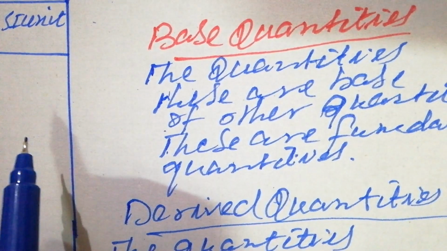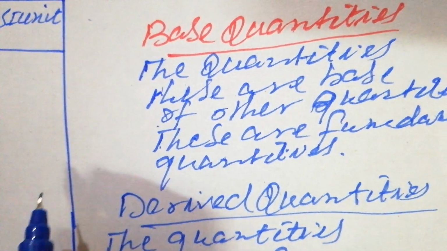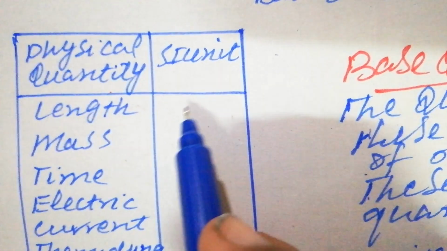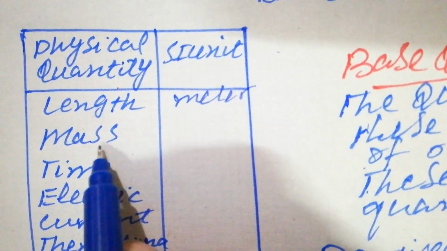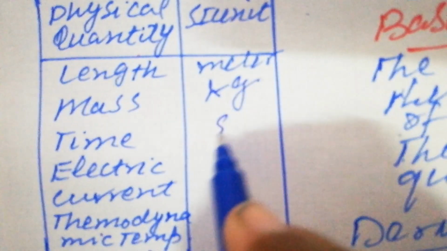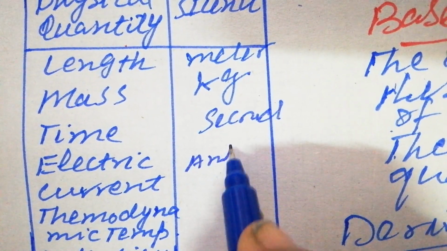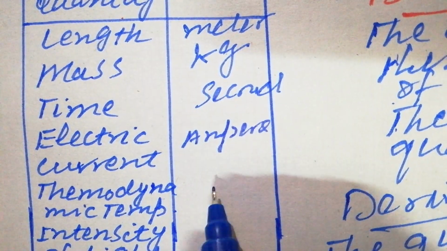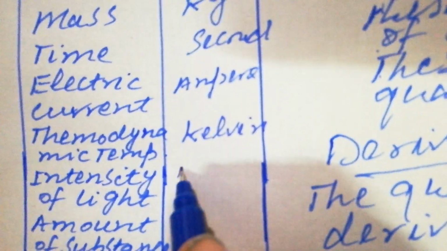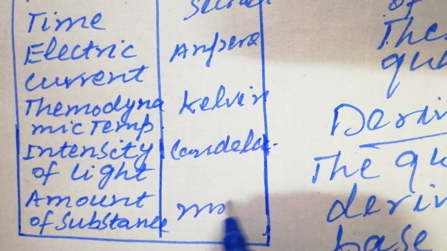The unit of length is meter; the unit of mass is kilogram; the unit of time is second; the unit of electric current is ampere; the unit of thermodynamic temperature is Kelvin; intensity of light is candela; and amount of substance is mole.